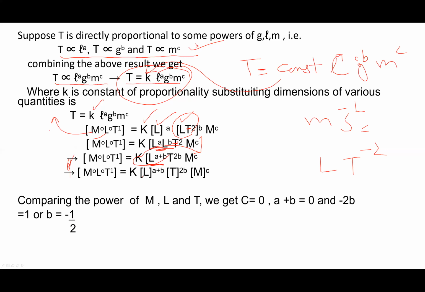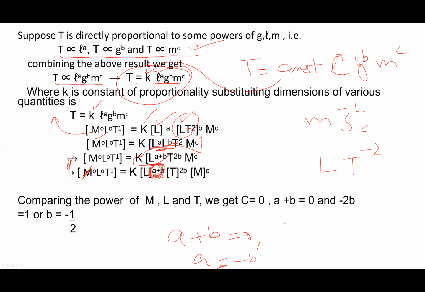So a plus b is equal to 0, a is equal to minus b. The power of M is 0, and here a plus b is equal to 0, so a is equal to minus b.